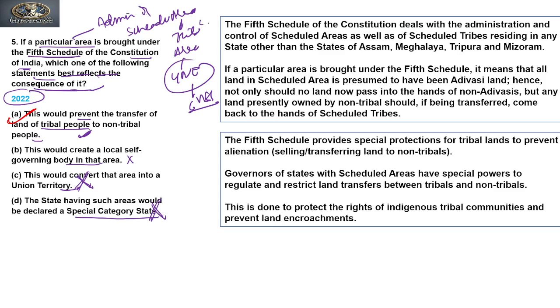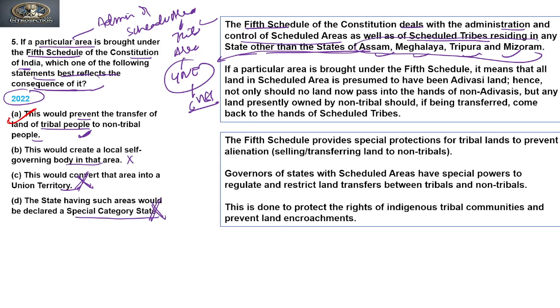If you see the explanation, the Fifth Schedule of the Constitution deals with the administration and control of scheduled areas as well as scheduled tribes residing in any state other than the states of Assam, Meghalaya, Tripura and Mizoram. These states were covered under a separate schedule known as the Sixth Schedule.